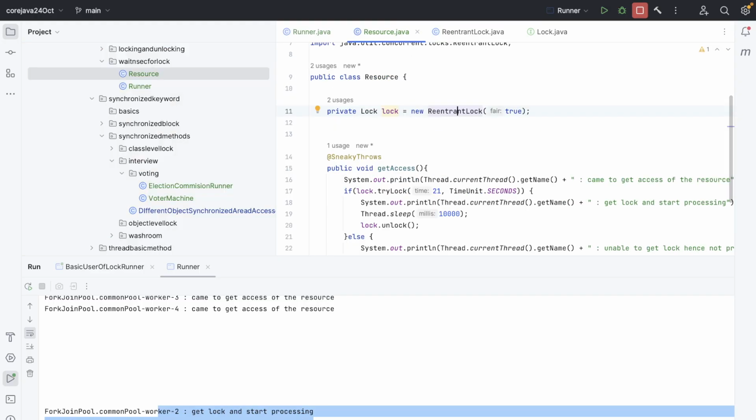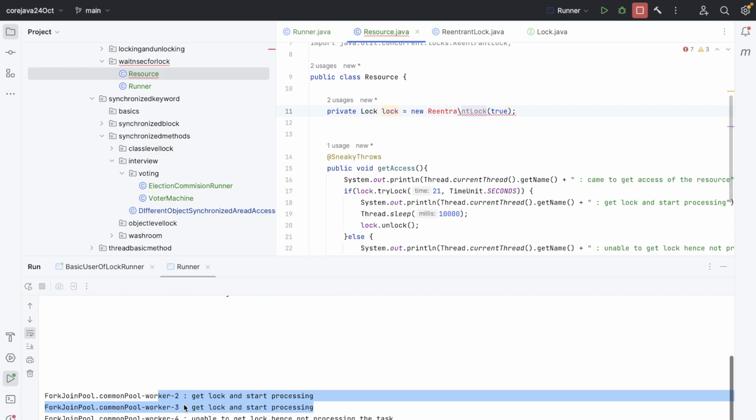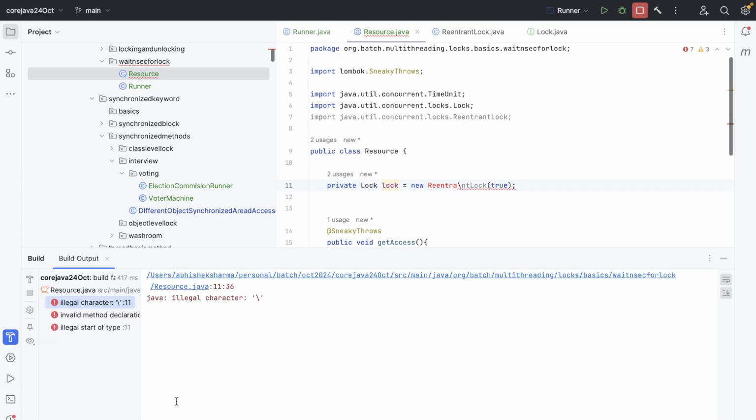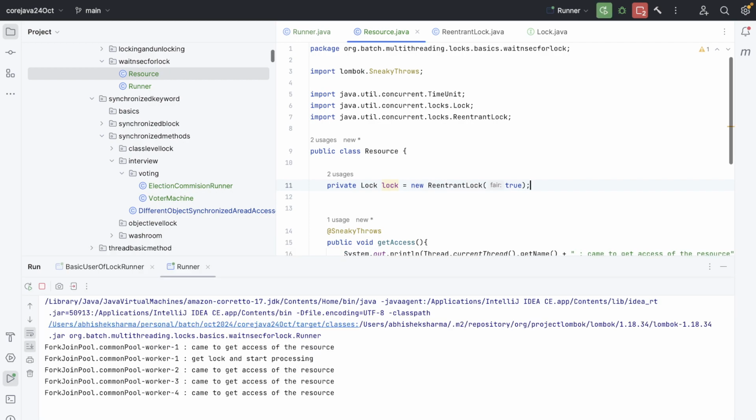And what is the fair ordering policy? It is FCFS. If we run multiple times without it, there might be a chance worker 3 will get the lock before worker 2. But if we make the ReentrantLock fair, by passing true, then it will make sure that it follows FCFS, right? So that's another use case of locks.